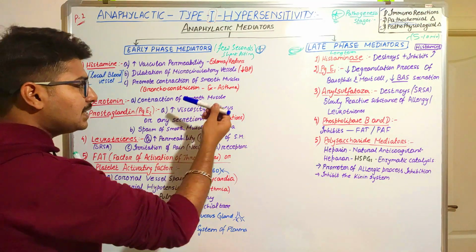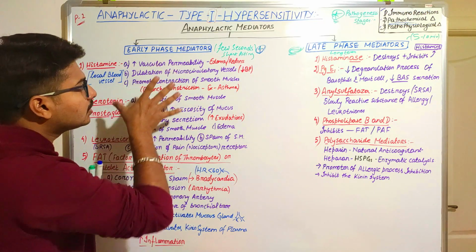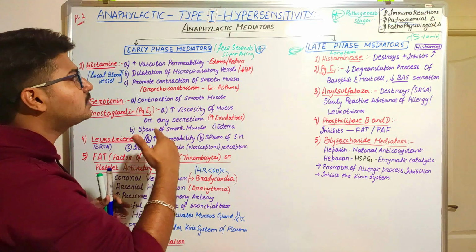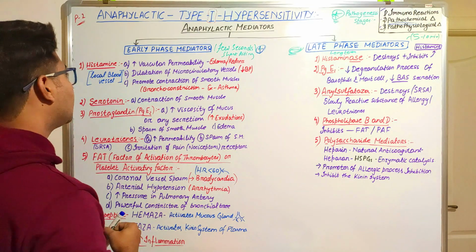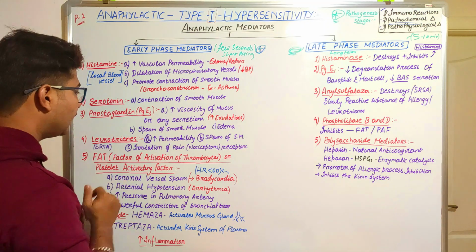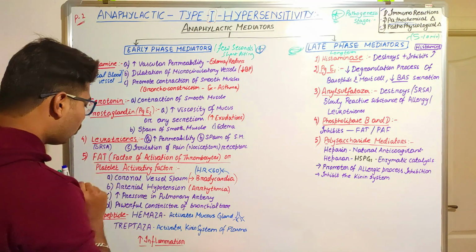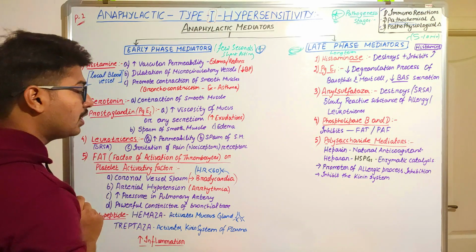Okay, so let's read about the types of mediators that are classified under these two kinds. Early phase mediators include histamine, serotonin, prostaglandin E2 especially, leukotrienes, PAF, then polypeptides.